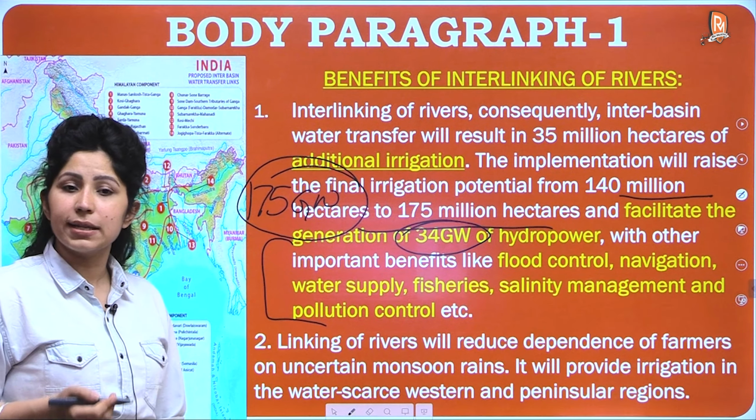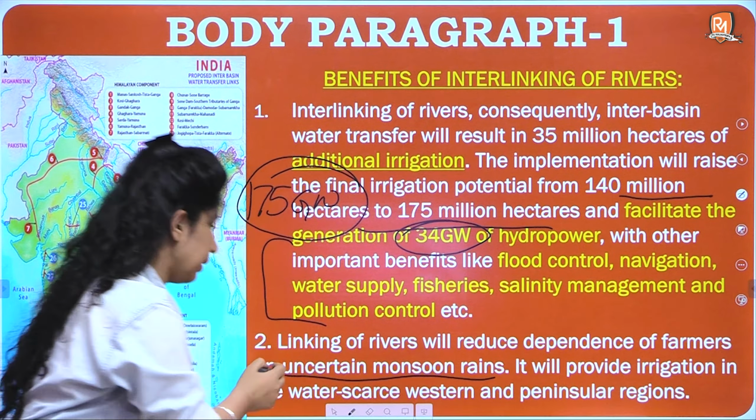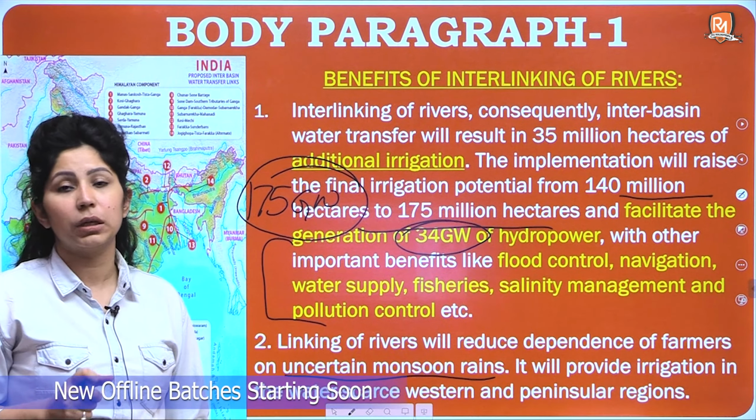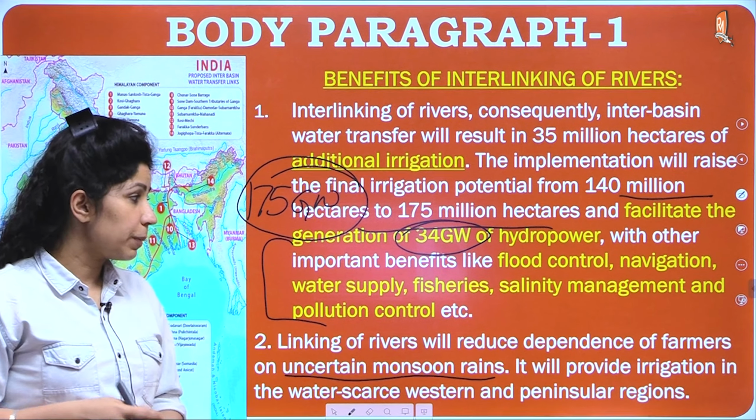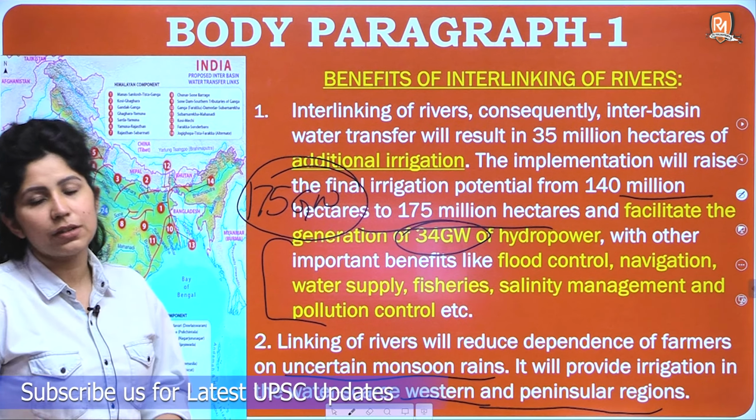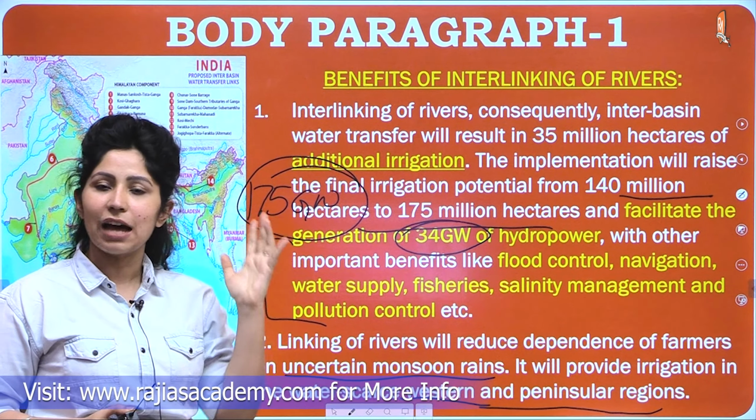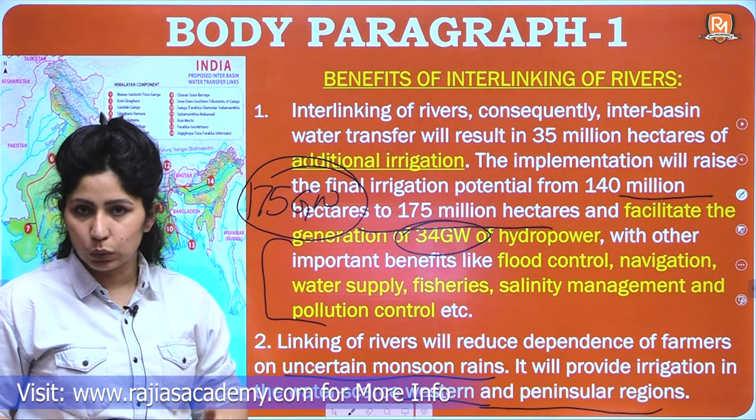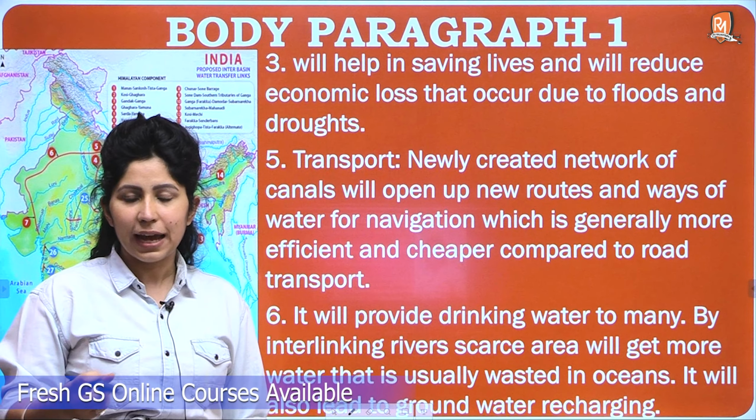Linking of rivers will reduce dependence of farmers on uncertain monsoon rains, especially because climate change is in action, global warming is increasing, and climate change is causing a decrease or uncertainty in monsoon rains. So this is very much needed. It will provide irrigation in the water scarce western and peninsular regions. In fact, there are 3 components to interlinking of rivers, and one of the components is taking the water which is in northern rivers. Perennial northern rivers have a lot of water in them, taking that water downwards in the country. So one of the components is that also, as it will help in tackling floods and droughts.